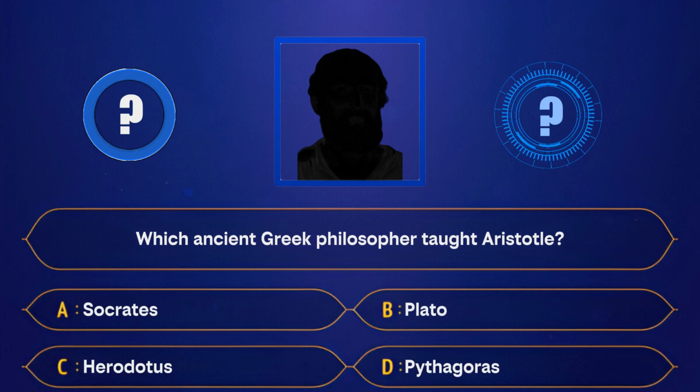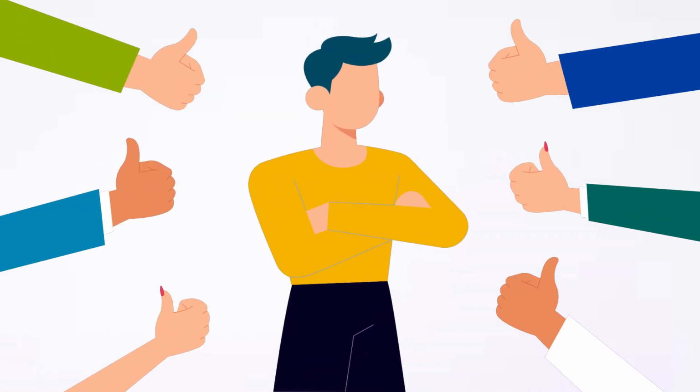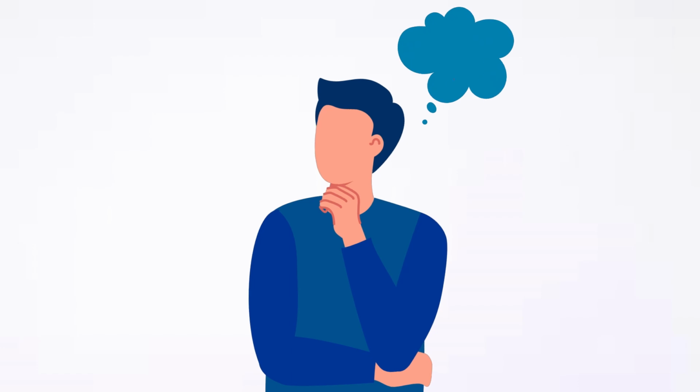A. Socrates. B. Plato. C. Herodotus. D. Pythagoras. Correct answer, Plato. Great job! You've completed the history quiz. How many did you get right?